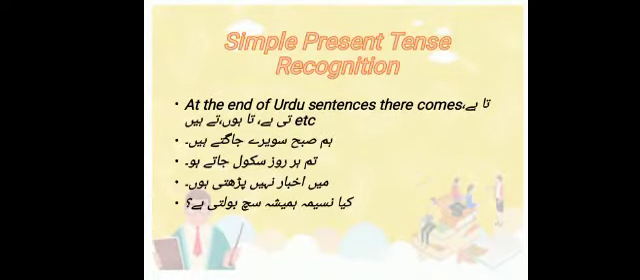How will we recognize this tense in Urdu? At the end of Urdu sentences, there comes ta hai, ti hai, te hain, ta hoon, etc. Examples: हम सुबह सवेरे जागते हैं. "ते हैं" is there. It tells that it happens on a daily basis.